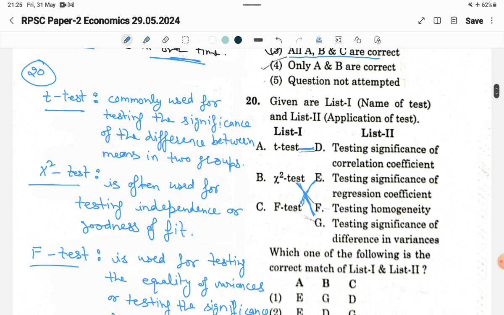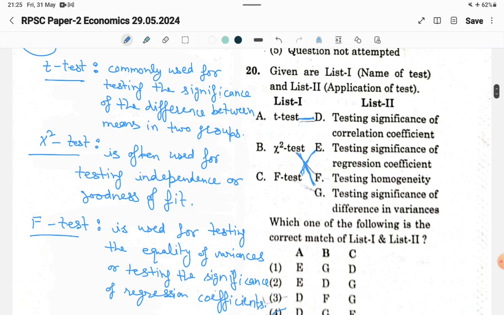And the last question of today's session, 20th question, it's about matching. So t-test commonly used for testing the significance of the difference between means in two groups. So testing significance of correlation coefficient is also the t-test explanation.